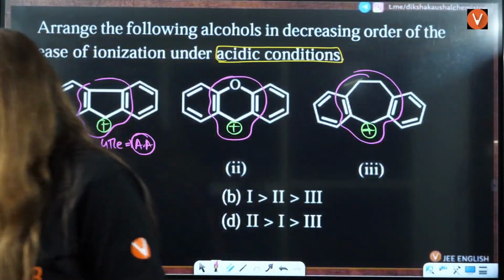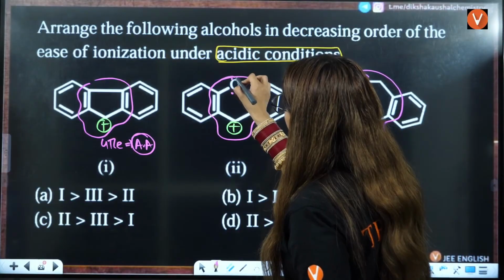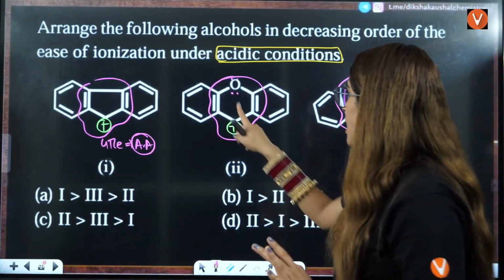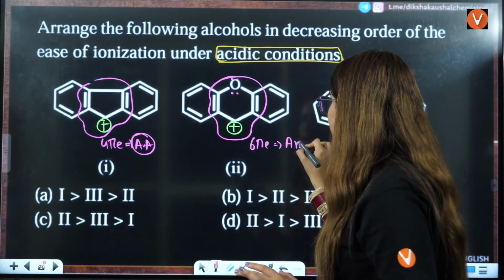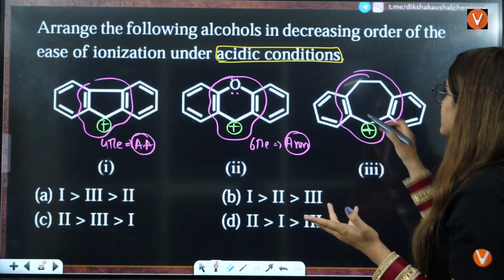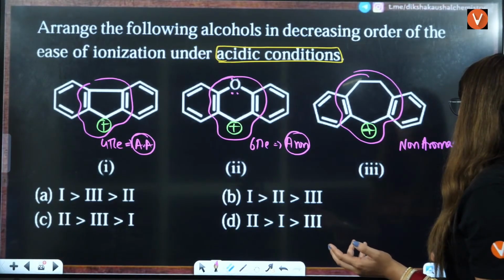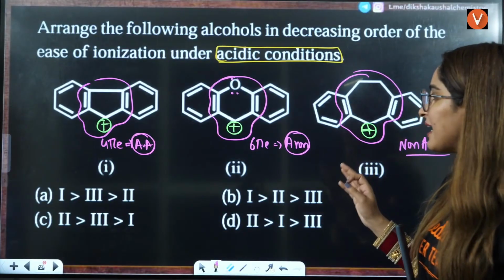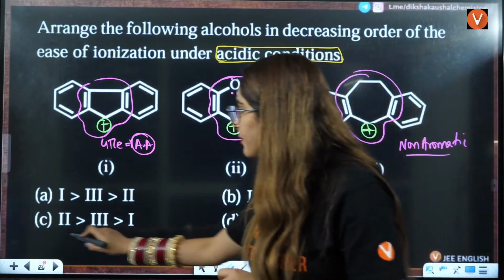Now, if you see this here, 1, 2, 3, 4, one lone pair here, one lone pair here. The outer lone pair that is not involved in the delocalization is not involved in pi electrons. 1, 2, 3, 4, 5, 6. 6 pi electrons means this is aromatic. Then you have this one here, 1, 2, 3, 4. This is no complete conjugation. This is non-aromatic. And we know that the more the stability, the more the ease of ionization. So answer will be second has the maximum ease because it is aromatic. Then you will have third because it is non-aromatic.